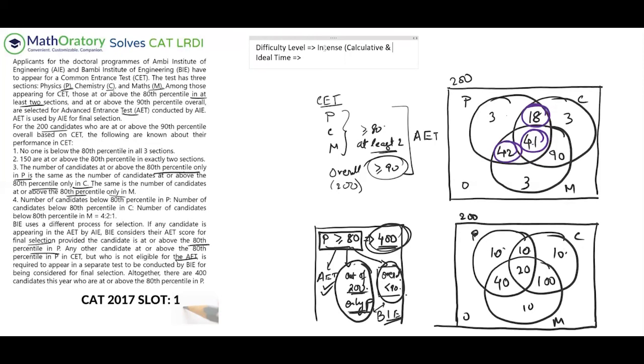So one, definitely it was very calculative in nature, and I would say it's very analytical in nature. What I mean by that is analytical in terms of number distribution. You have to be good with distributing numbers and how they interact. Those kinds of ideas should be very clear to you, and also of course the Venn diagram ideas.